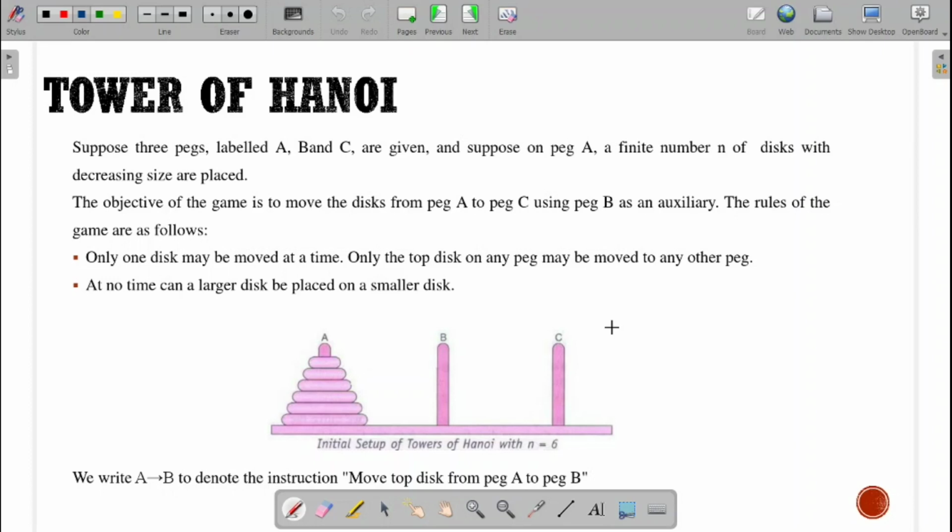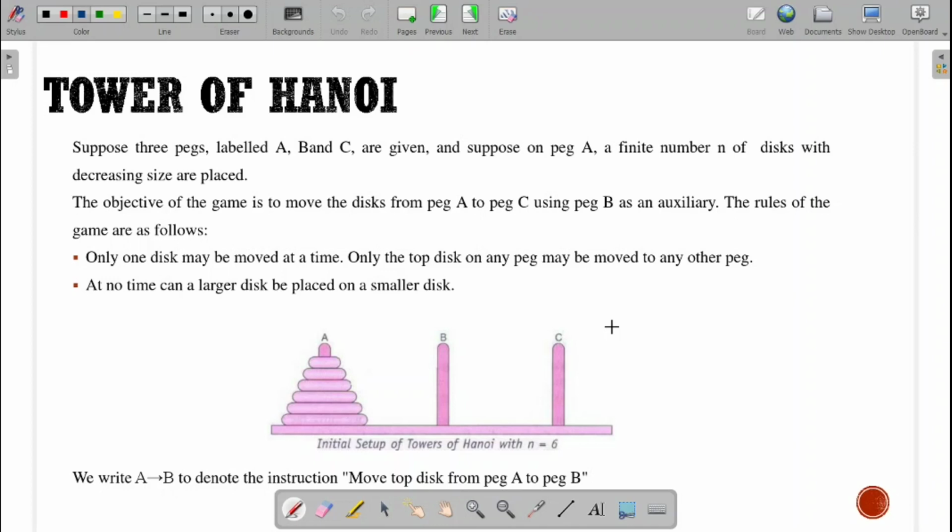What is the second rule? We can't place a larger disc on a smaller disc. The bottom one should be the larger one, and on top of it I can keep the smaller disc. This is our Tower of Hanoi problem.